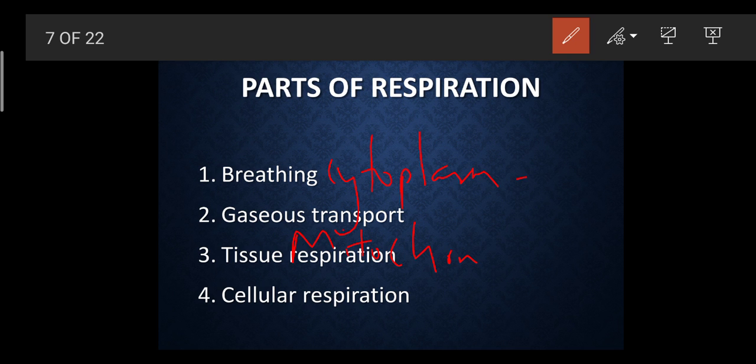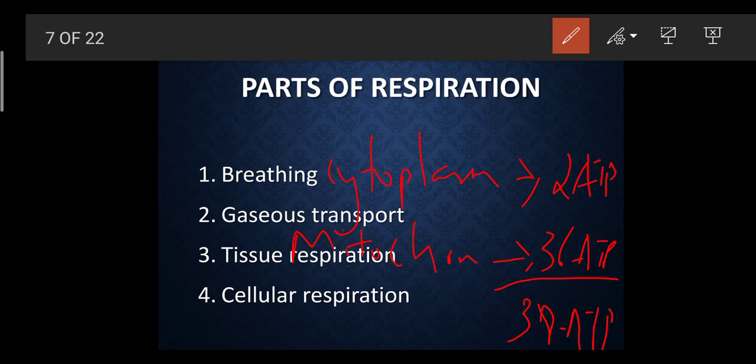In the cytoplasm region, both are nothing but organelles of the cell. This cytoplasm helps to release 2 ATP. For carrying out a proper life process, how many ATP do we need? We need 38 ATP. So how many ATPs are still left to get released? 36. So 2 ATP and 36 ATP together form 38 ATP. This whole process happens inside the cell, because cytoplasm and mitochondria are nothing but cell organelles. That is why this is also called cellular respiration. All these complex reactions happen inside the cell.